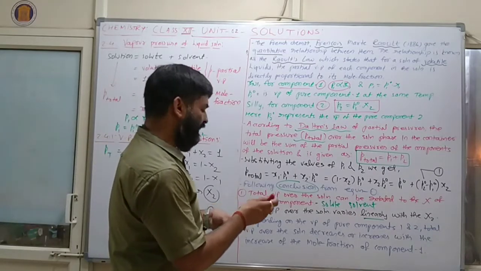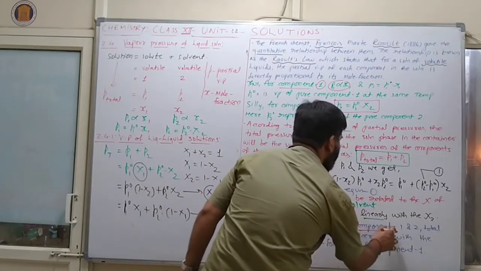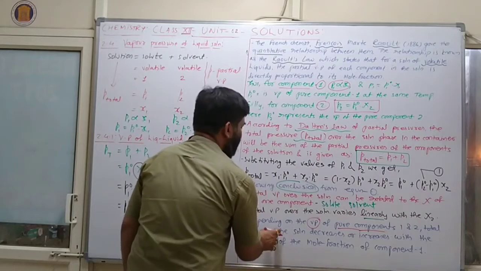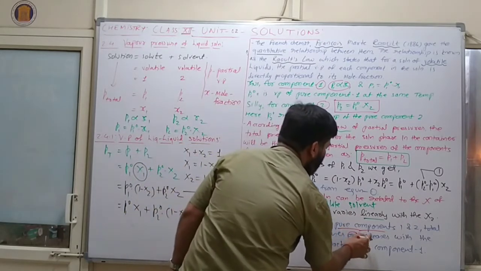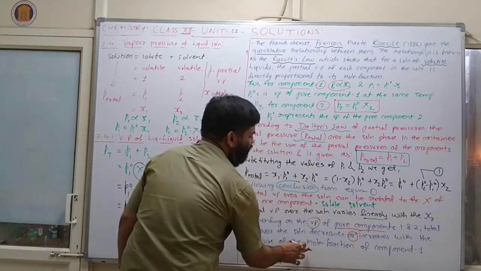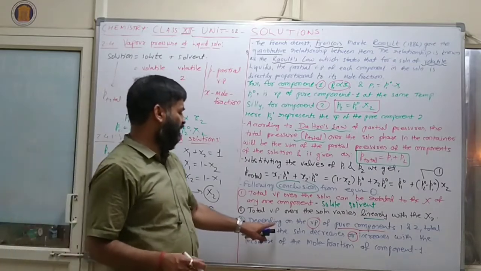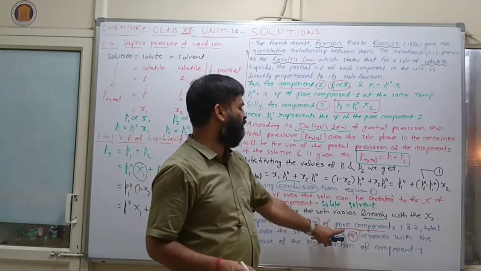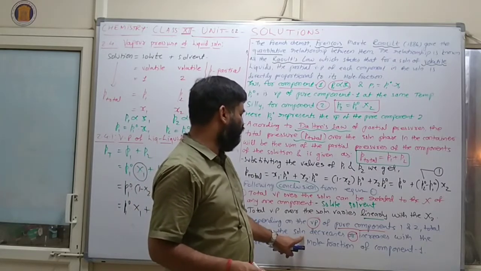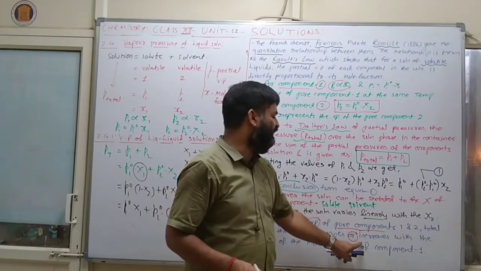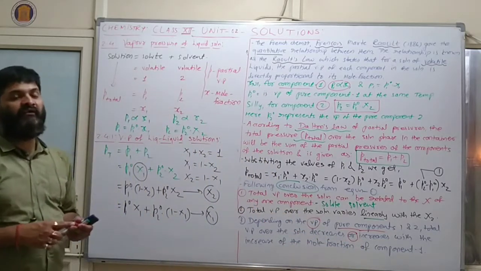So now depending on the vapor pressure of pure component 1 and 2, total vapor pressure over the solution decreases or increases with the increase of mole fraction of component 1. Again I am repeating.